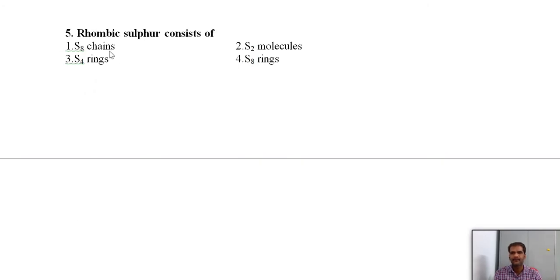So, rhombic sulfur consists of what type of rings? It has S8 rings. S8 only, not chains, and it is only a ring structure. That is a crown shape or puckered ring structure. Apart from this, rhombic sulfur and monoclinic, just now we have discussed monoclinic or beta sulfur. Rhombic means alpha. Alpha and beta both have S8 rings with a puckered shape or crown shape, like a W shape.